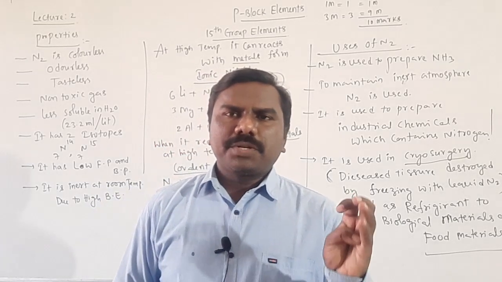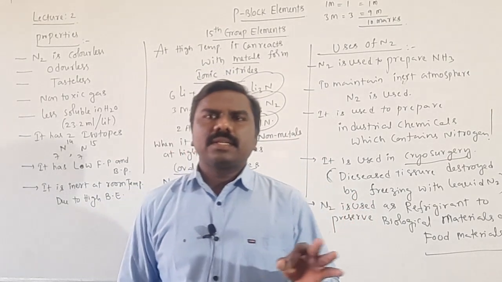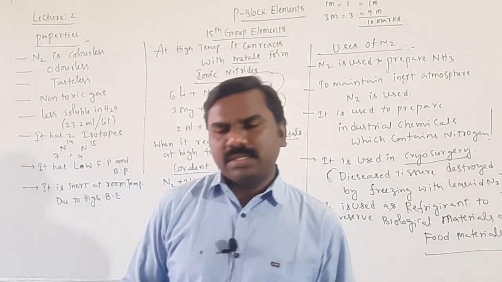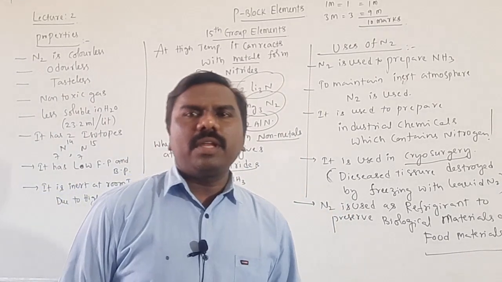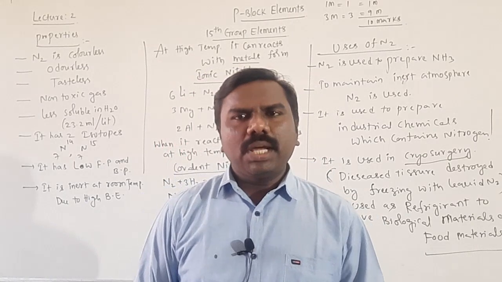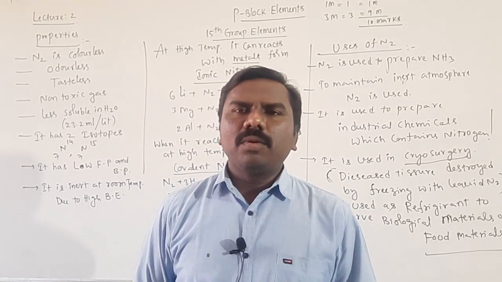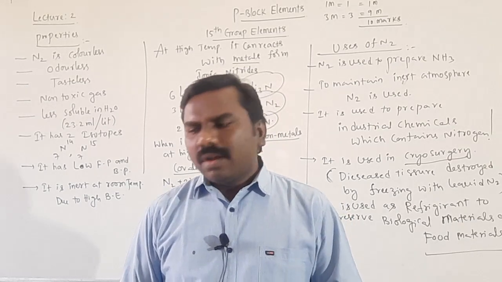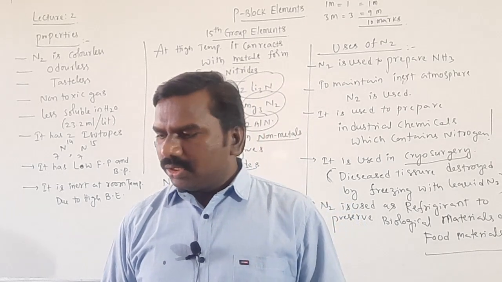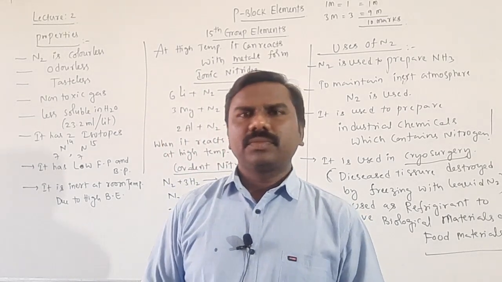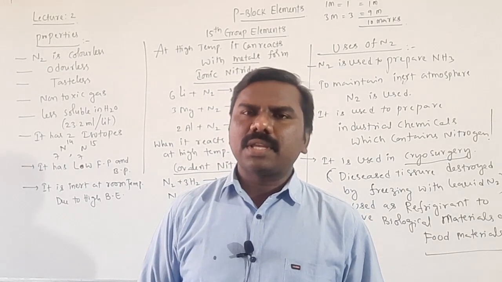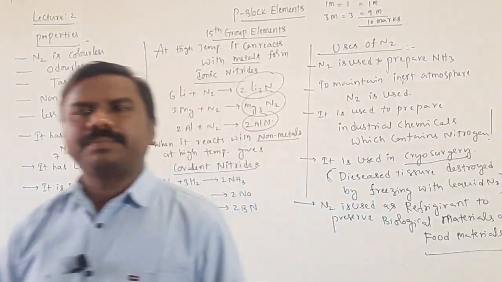Getting preparation, properties and uses. In properties, physical and chemical properties. Our next compound is ammonia. Ammonia formula is NH3. It can be prepared in the laboratory by using urea or by using ammonium chloride with calcium hydroxide, or by calcium cyanamide, or by ammonium sulfate with zinc chloride or NaOH. These are the preparations, and the major important industrial preparation is Haber's process. We'll discuss this one now.